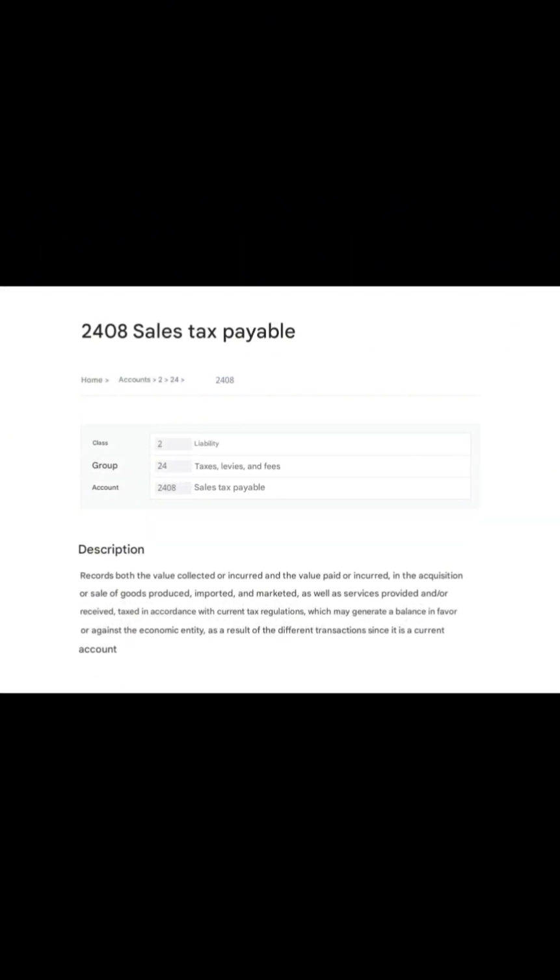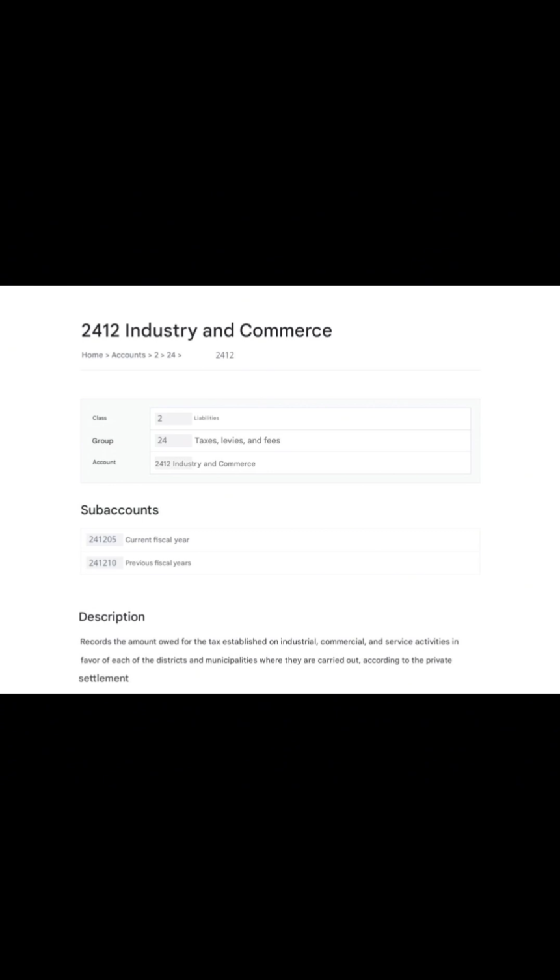The next is 2408, sales tax payable. It records both the value collected or incurred and the value paid in the acquisition or sales of goods produced, imported, and marketed, as well as services provided and or received, in accordance with current tax regulation, which may generate a balance in favor or against the economic entity as a result of the different transactions, since it is a current account.